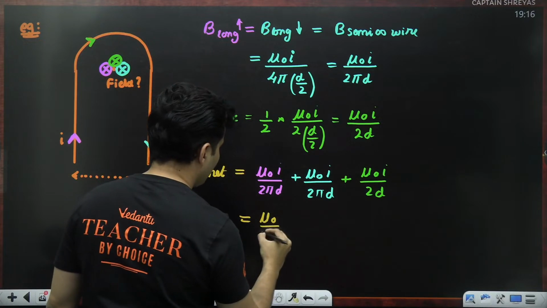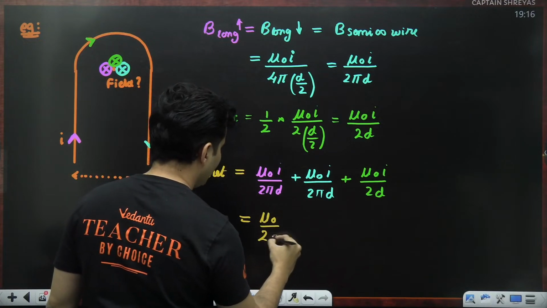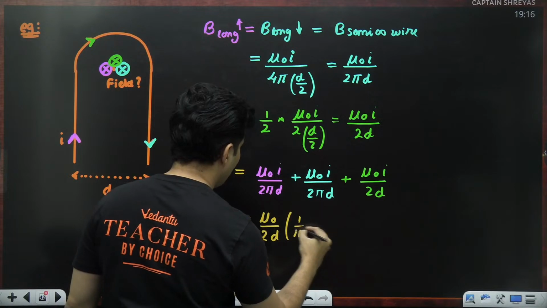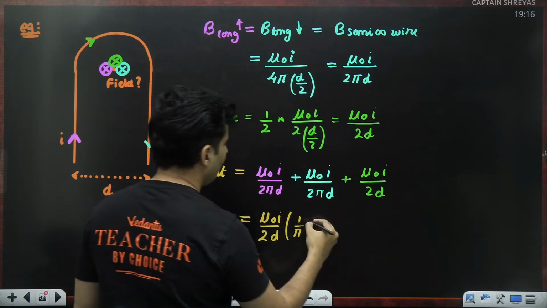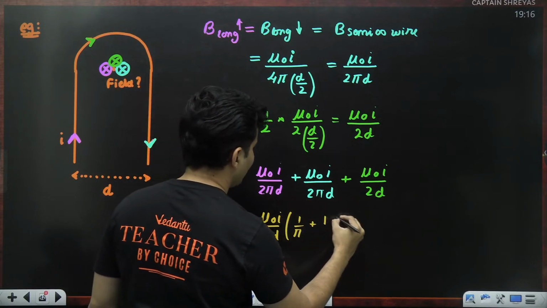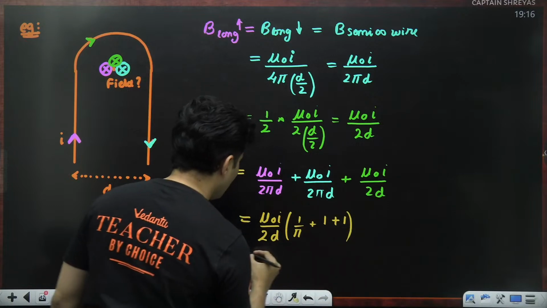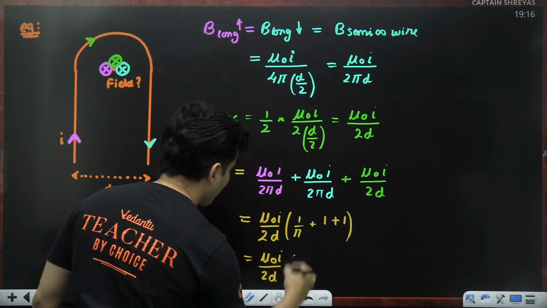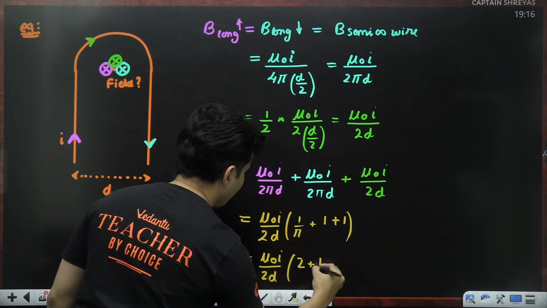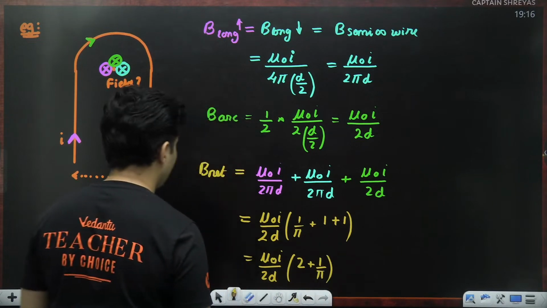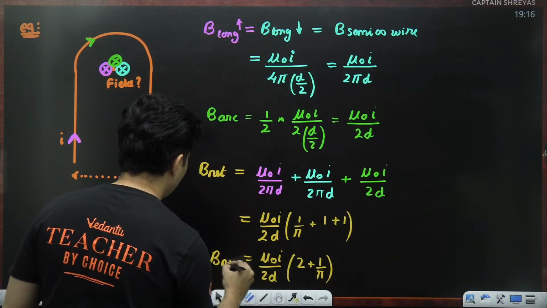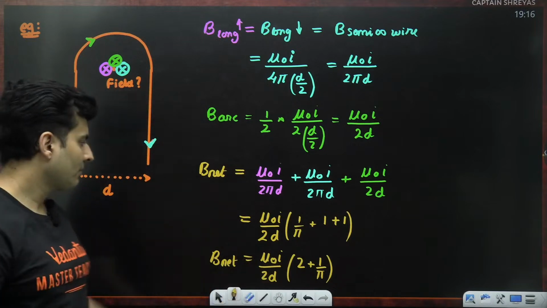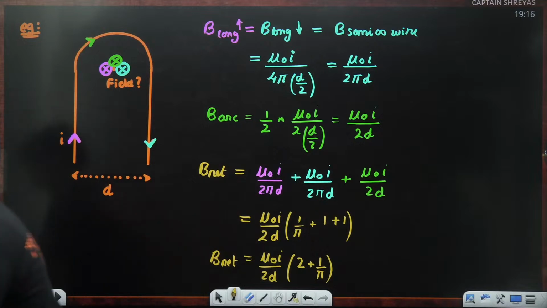Mu naught I by 2d is common. I have 1 by pi plus 1 plus 1, which is 2. So it will become mu naught I by 2d times (2 plus 1 by pi). That's the answer. That is your net magnetic field.